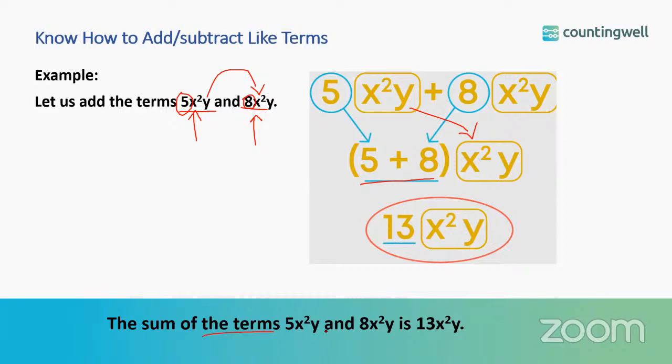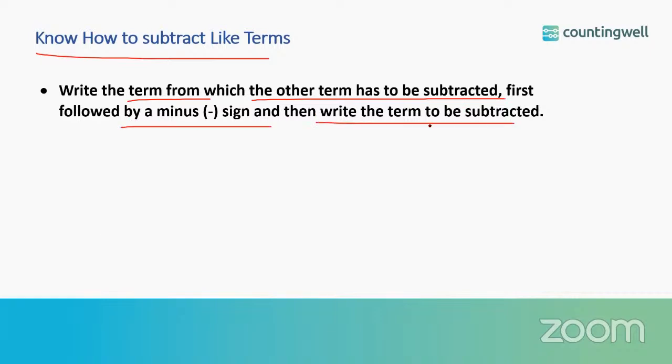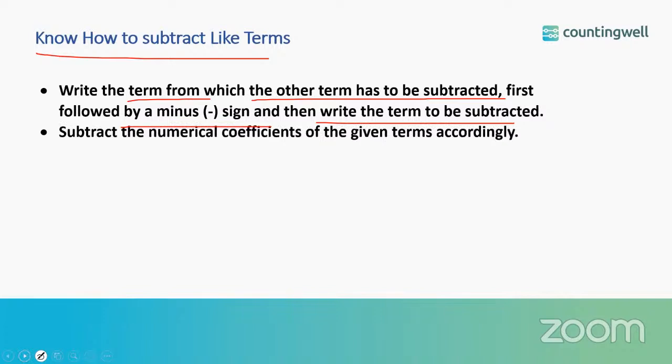Okay, so the sum of the terms 5x square y and 8x square y is 13x square y. Now, let us see how to subtract like terms. First you have to write the term from which the other term has to be subtracted, followed by a minus sign, and then write the term to be subtracted.